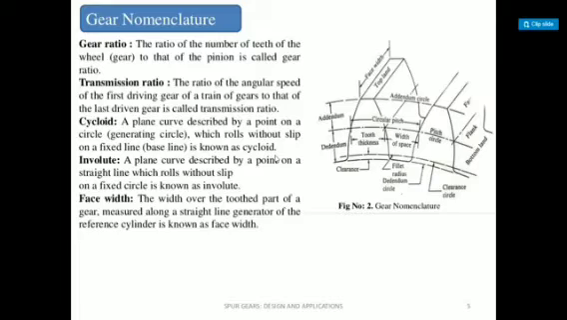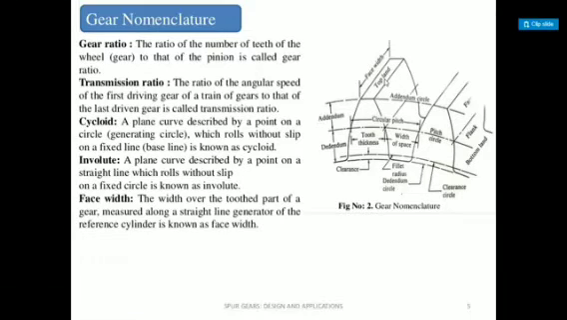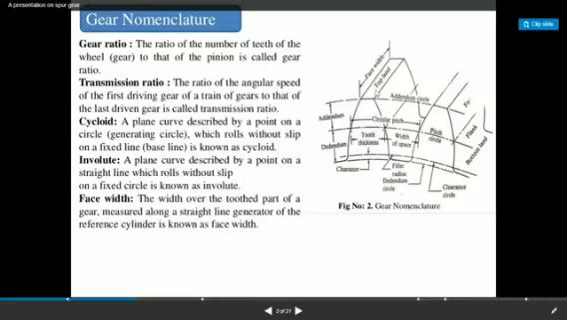So we skip that. Now face width. The width of the tooth part of a gear, measured along the straight line generator of the reference cylinder, is known as face width, right? So this is the face width, meaning in general the width of the teeth is called the face width. The width over the tooth part of the gear along the straight line of the generator is called the face width.